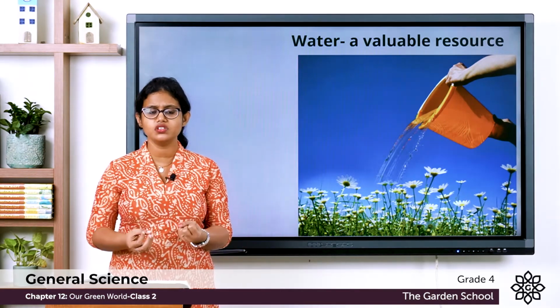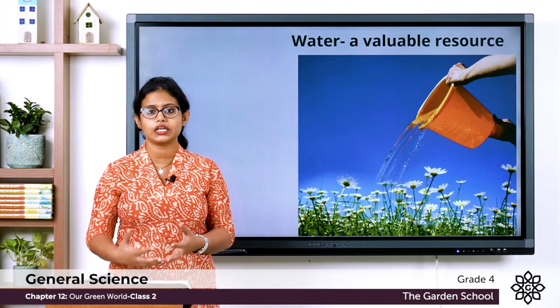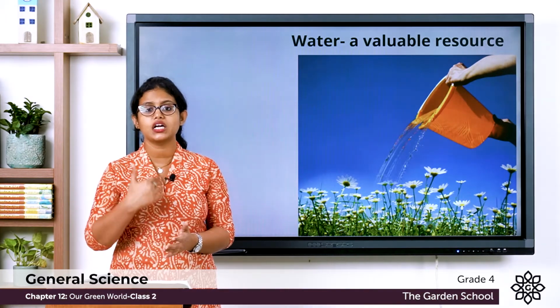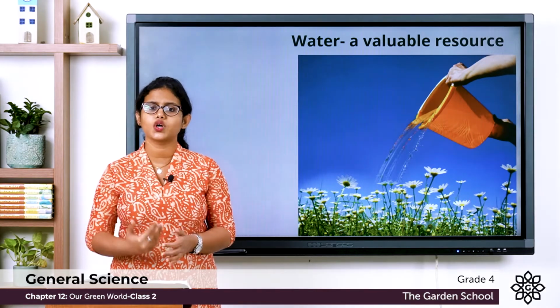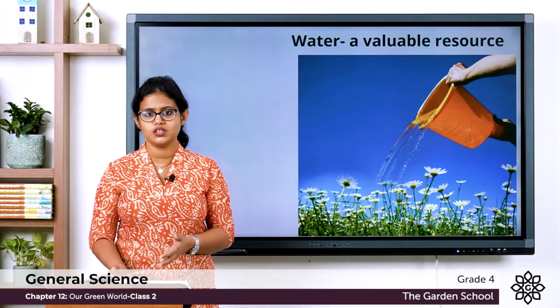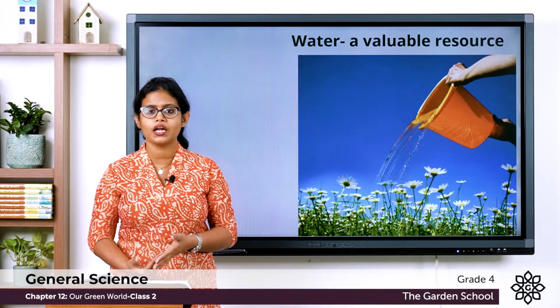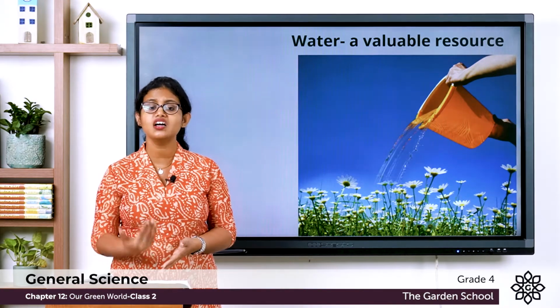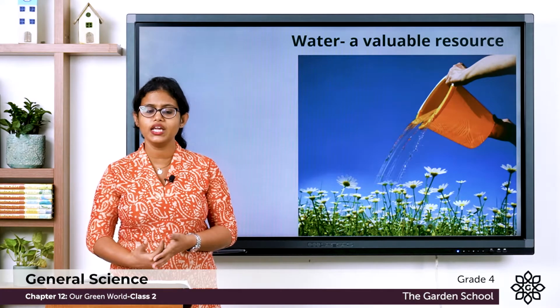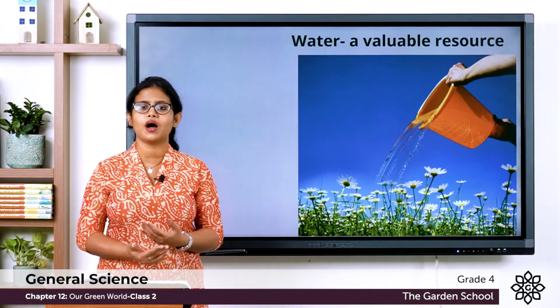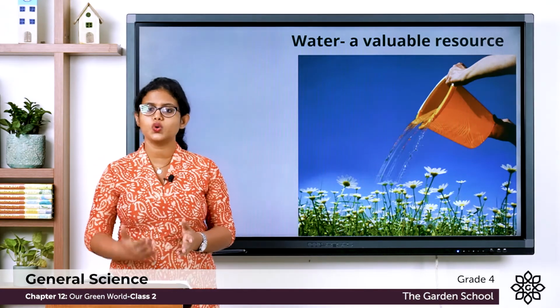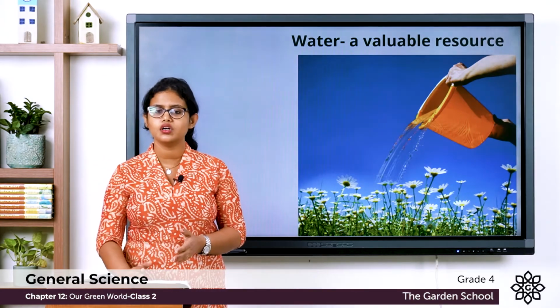As they become heavier, they fall onto the ground as rain. So this process continues in the nature. That continuous process, we call it as water cycle. So water is renewed by water cycle. It is a renewable resource. Why? Because it can be used repeatedly and can be replaced by natural process. So it is called a renewable resource.